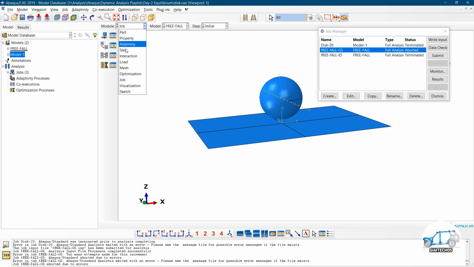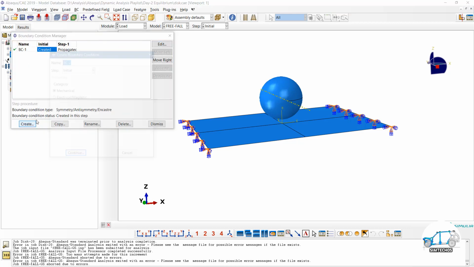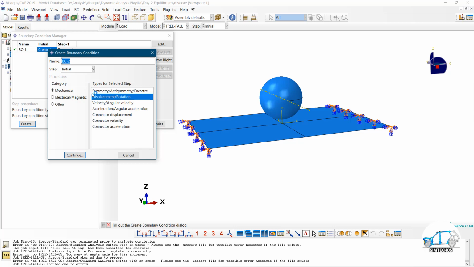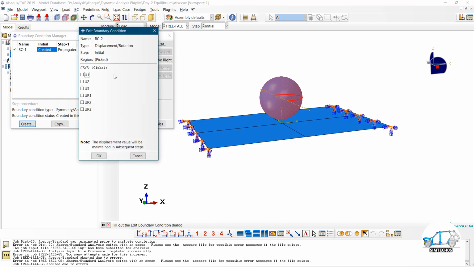So you may think, go to the load, let me apply the boundary conditions and restrict all degrees of freedom of this ball. Only the z direction I am going to keep free.